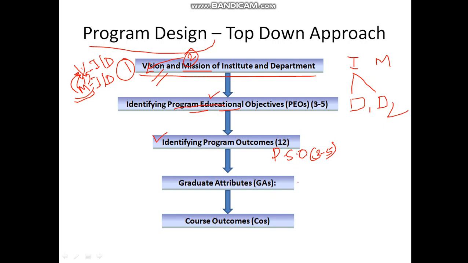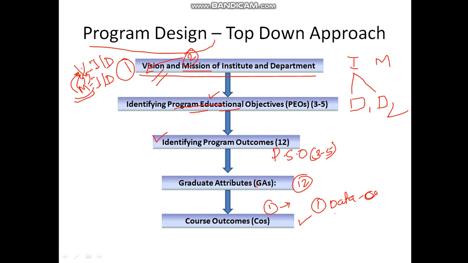Then graduate attributes. There are 12 graduate attributes. We will see them. You have to design program outcomes, and for this particular program, decide which graduate attributes are required. And for achieving these graduate attributes, first you should decide which courses are necessary, and what the outcomes of those particular courses are. For course number 1, let us say it is Data Structures. At that time, what are the course outcomes of this particular subject?